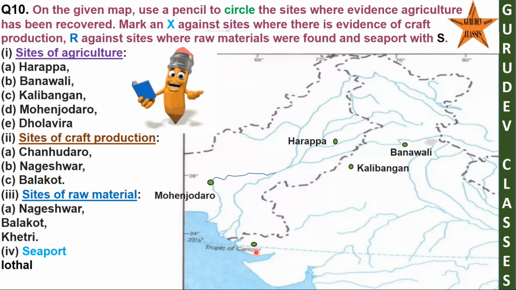E. Dholavira. Dholavira is an archaeological site at Khadir Bay in Bhachau Taluka of Kutch district in the state of Gujarat. The location of Dholavira is on the Tropic of Cancer. It is one of the 5 largest Harappan sites and the most prominent of the archaeological sites belonging to the Indus Valley Civilization in India. The site was officially discovered in 1967–68 by J. P. Joshi of the Archaeological Survey of India.